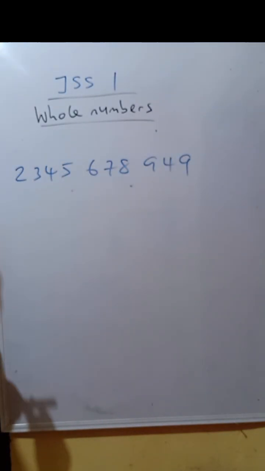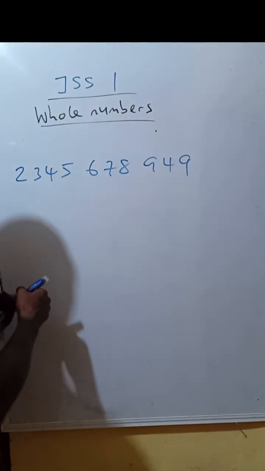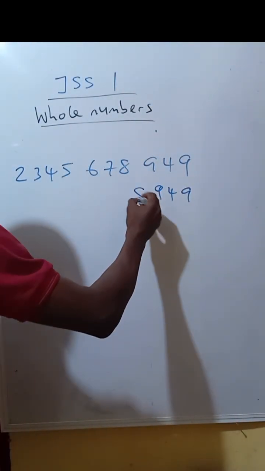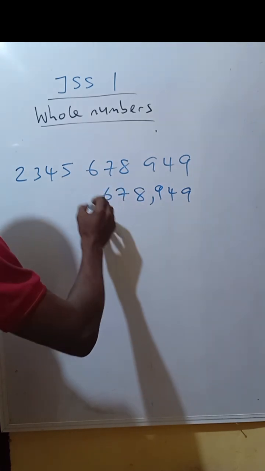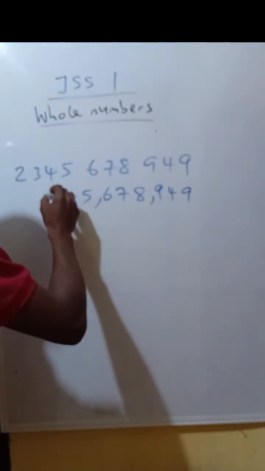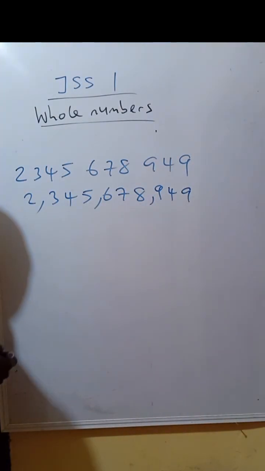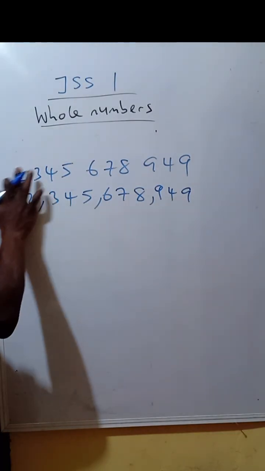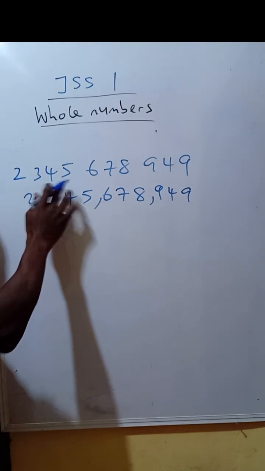That's how we write numbers, or we use a comma. If we use a comma, we won't leave a space while writing. We can write it like this, or we can write it like this. By leaving this space, there must be a space noticeably.